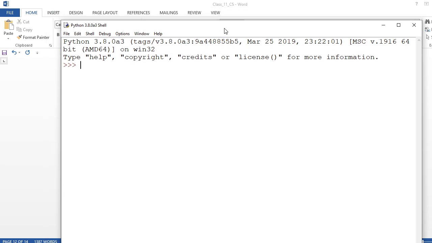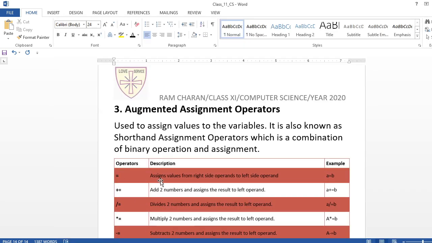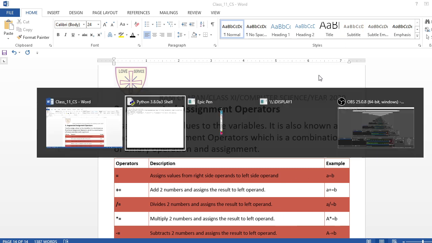So here I am writing, suppose x equal to 10. What is this x equal to 10? This is assignment operator, is it? Just now you have seen this is assign. Okay, assignment operator.